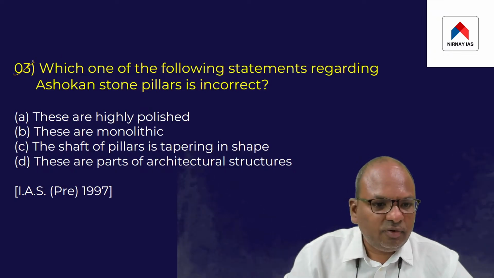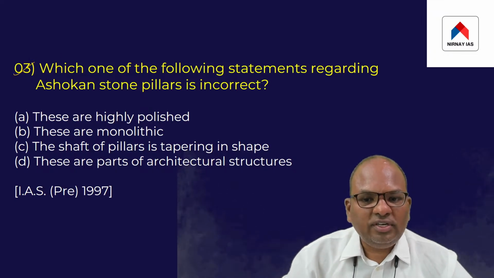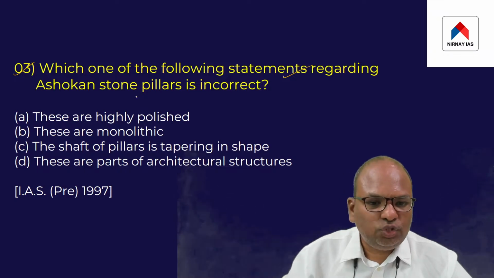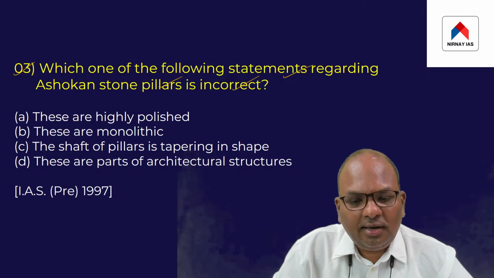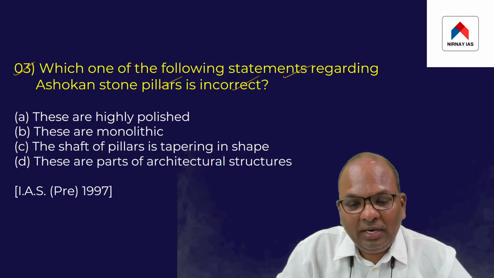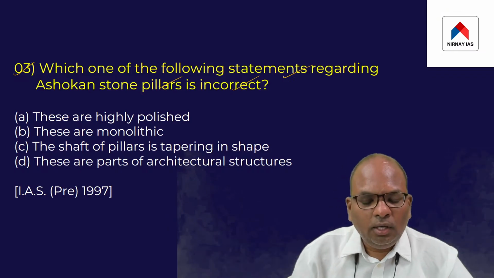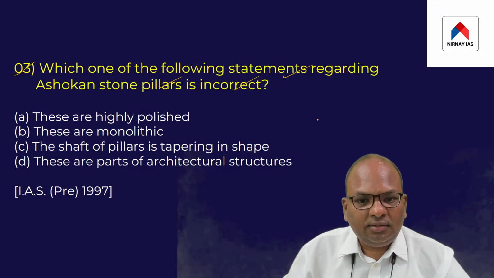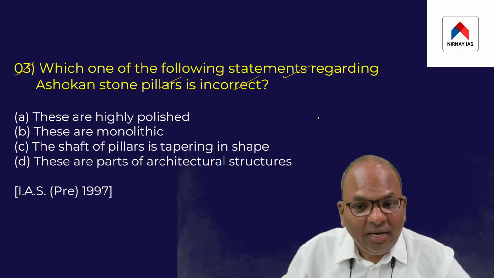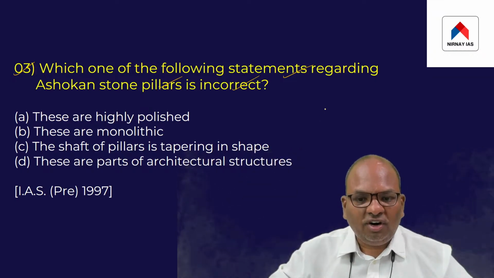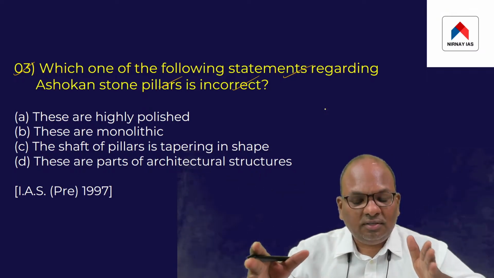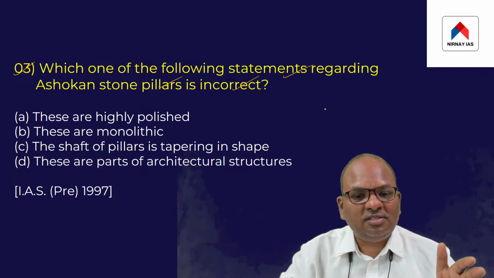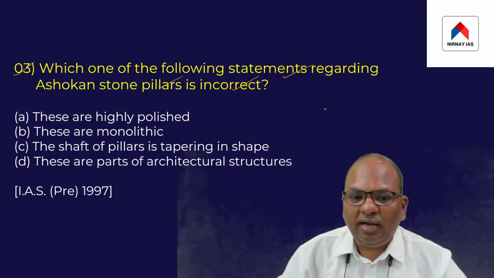So take a look at the third question. Which one of the following statements regarding Ashokan stone pillars is incorrect? So basically this is a question relating to the stone pillars issued during Ashoka's time period. That's the point. So Ashoka got a number of pillars chiseled out of huge boulders, and Ashoka got these stone pillars installed in different parts of North India.